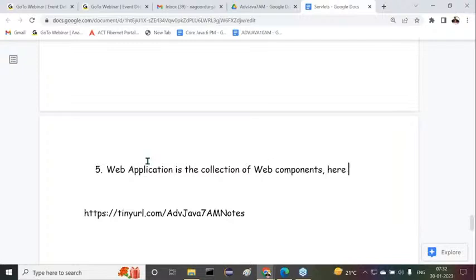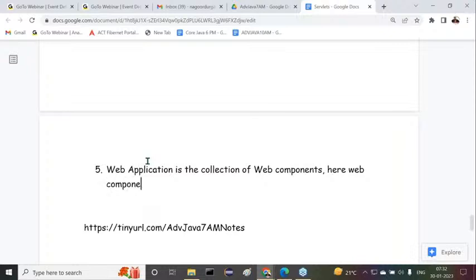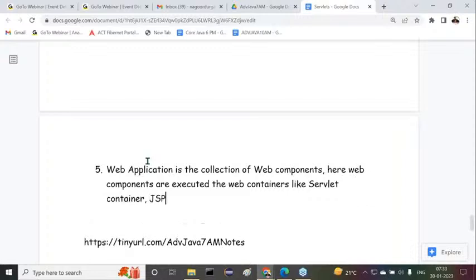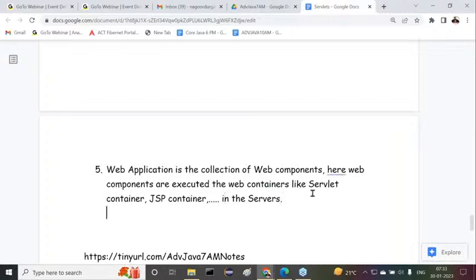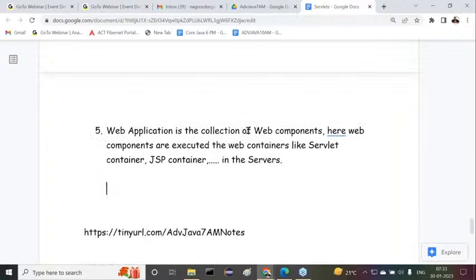Here, web components are executed by web containers like the servlet container, JSP container, and so on, in web servers. In the servers, that's it. It may be a web server, or it may be an application server, whatever it may be. All these are different containers inside the servers, that we have to understand now.